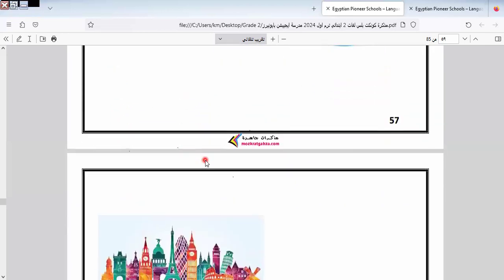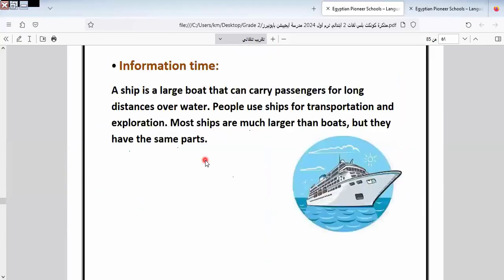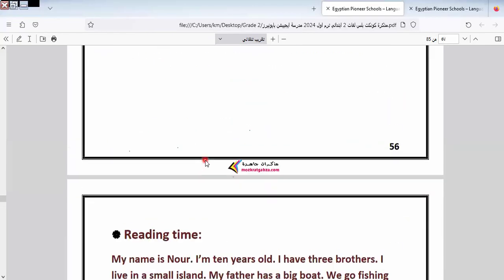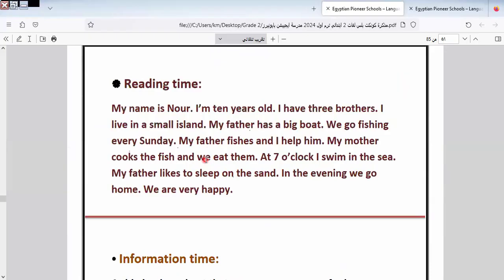I would like to read you this. Why? Because in the exam we have reading, so we must know the pronunciation of the words, and we must know how to read. Reading is important for us because English depends on reading and listening, both of them. To know more vocab and to improve your language, all this is important for us.